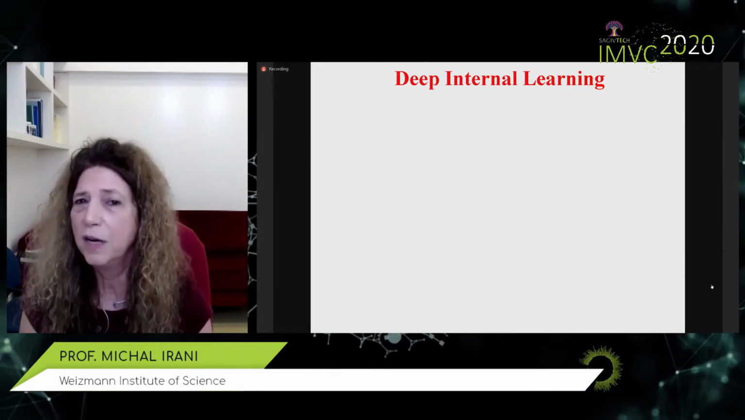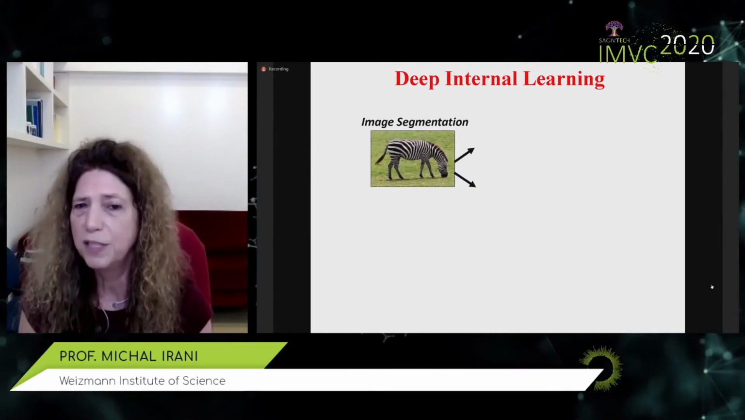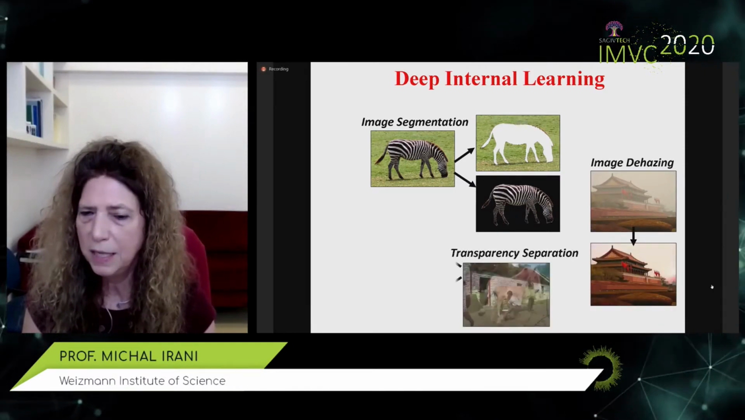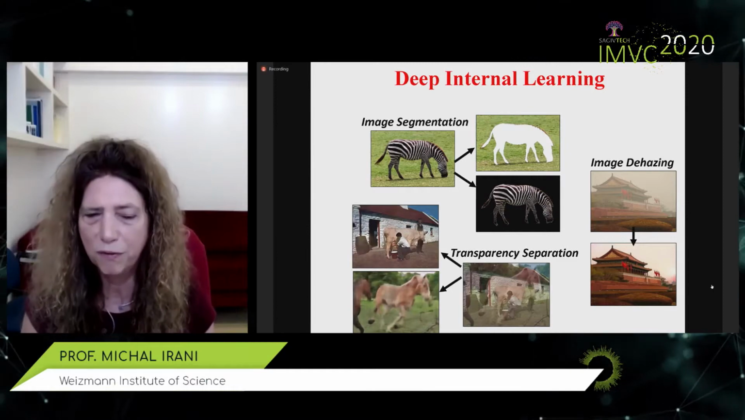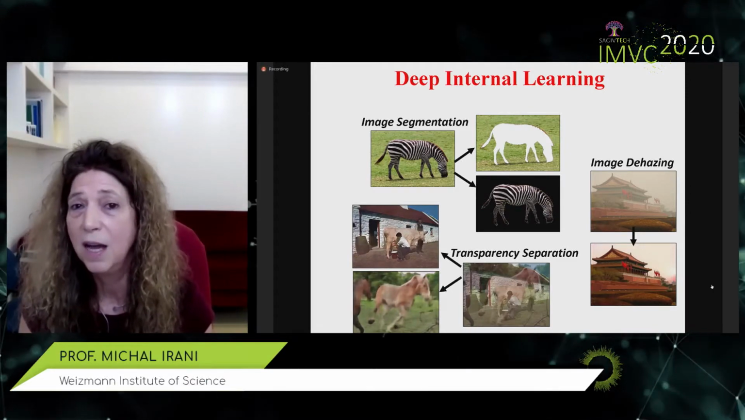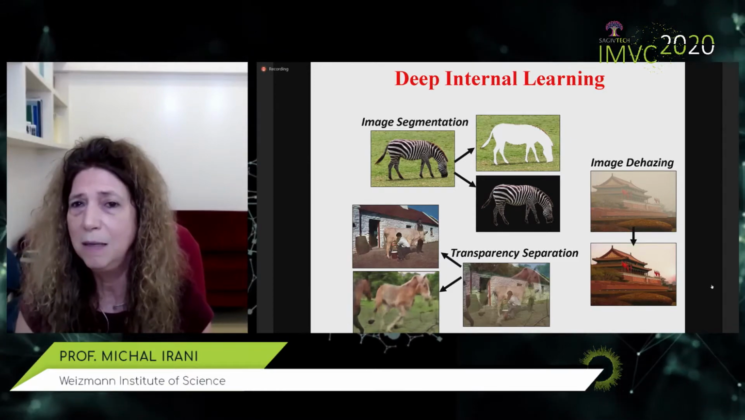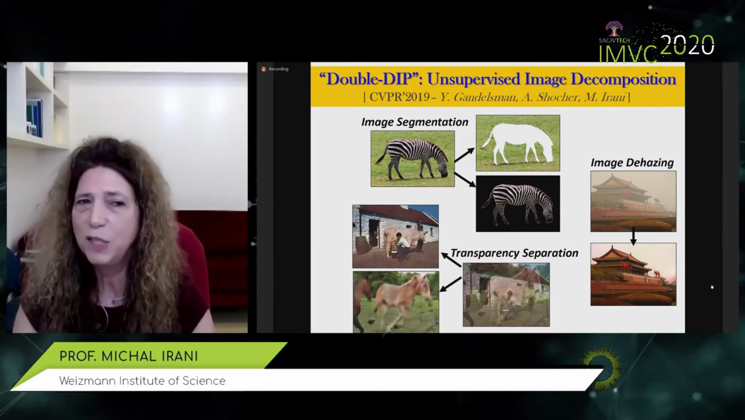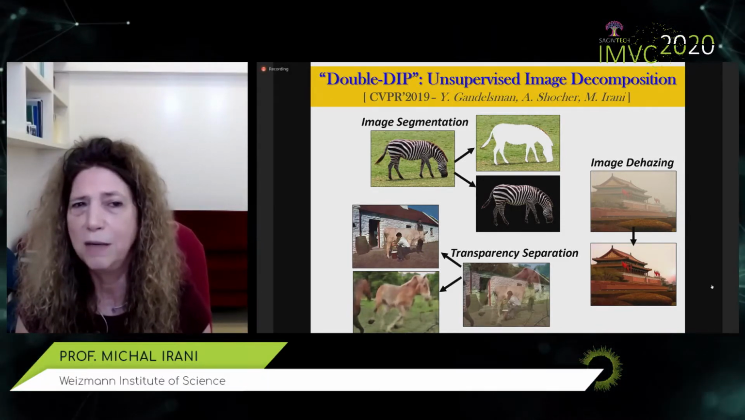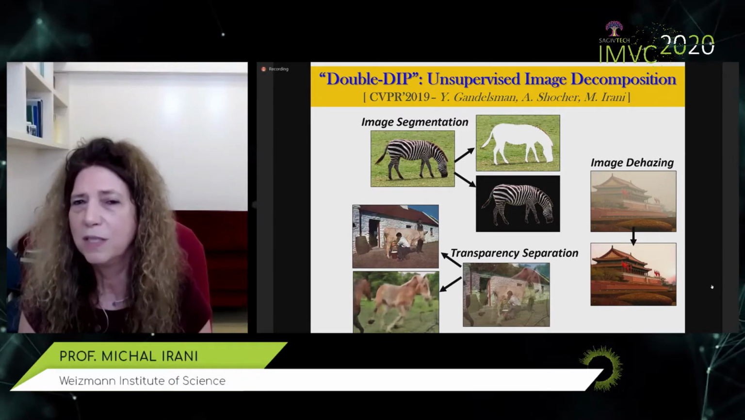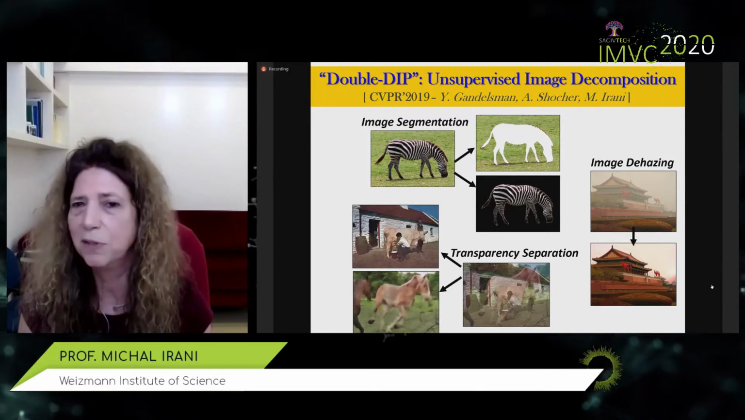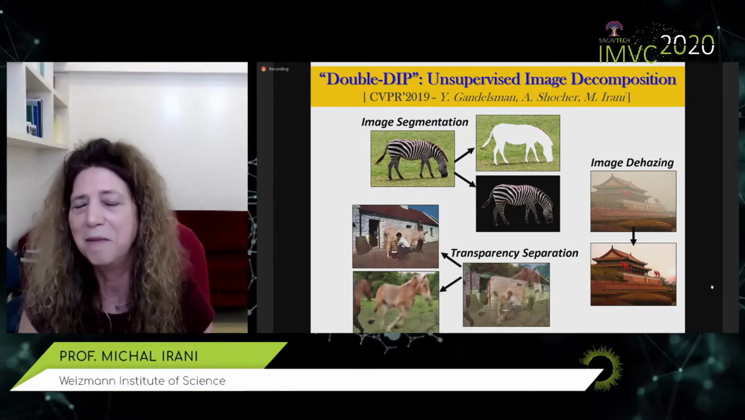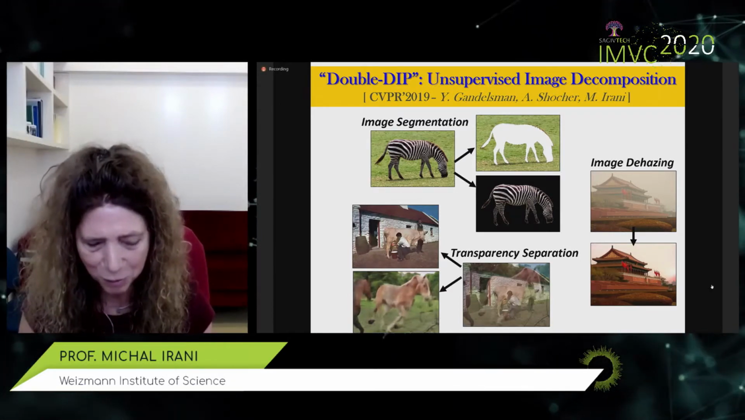But can we use deep internal learning for other things? For example, for segmenting an image into a foreground and background layer, for dehazing an image, for taking an image and separating it into its reflection and transmission? The answer is yes. All of these tasks can be solved using deep internal learning by training on the single input image alone. We actually showed that all of these can be solved in a single unified framework that we call Double-DIP. This was a CVPR 2019 paper together with Yossi Gandelsman and Assaf Shocher. Unfortunately, because of the short time, I cannot show you this. Please refer to this paper if you're interested.